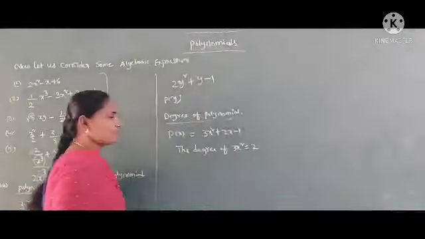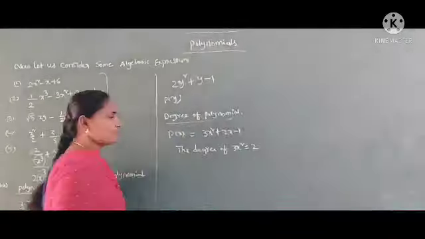Now take another term in the polynomial, 2x. In this term, the variable is x and the power is 1. Therefore, the degree of the term 2x is 1. Now, the term is a constant. We write the constant also in this form: 1 into x power 0.